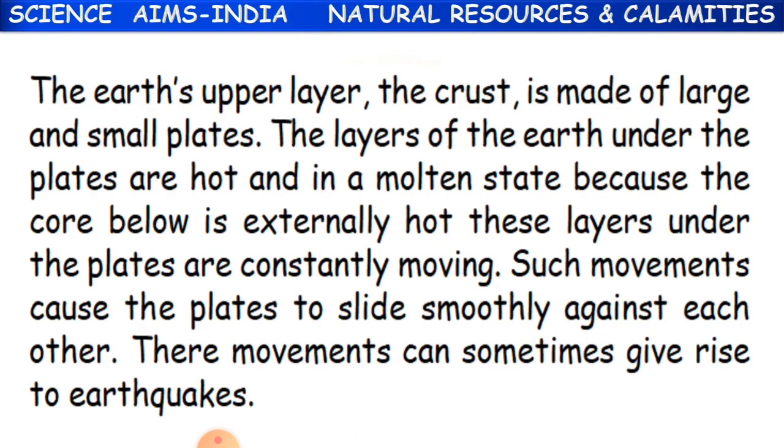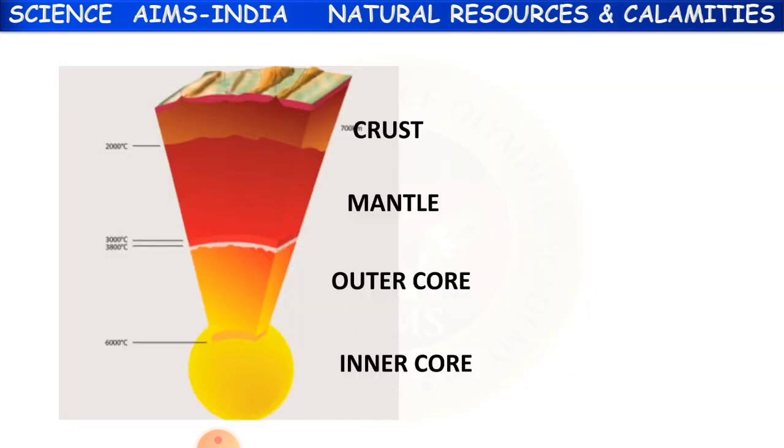Before knowing how an earthquake is caused, first we have to learn about the earth. Children, the earth has 4 layers.